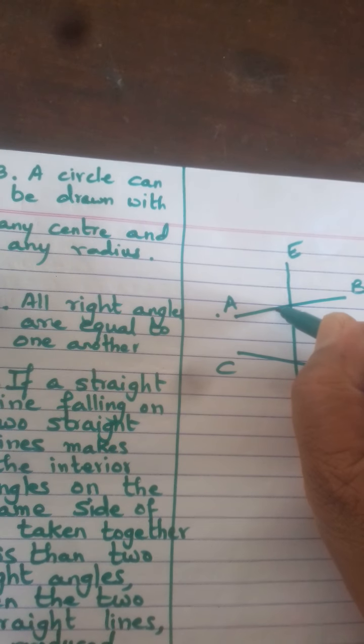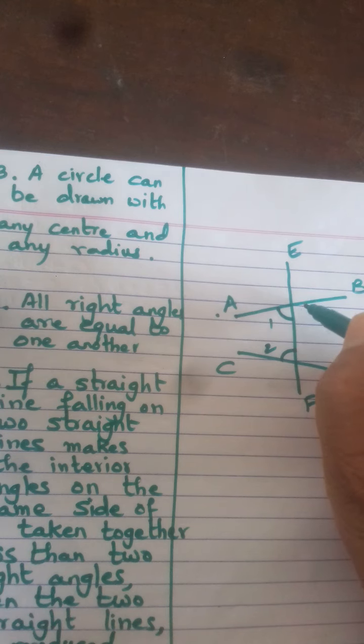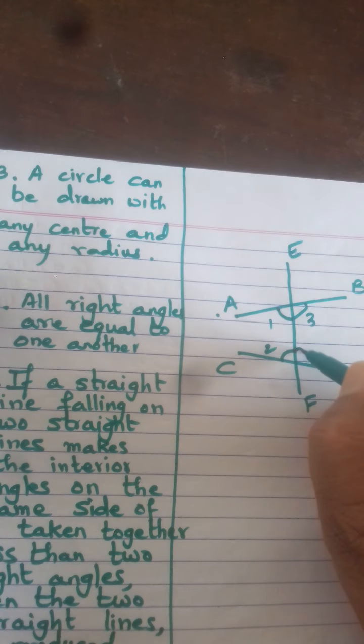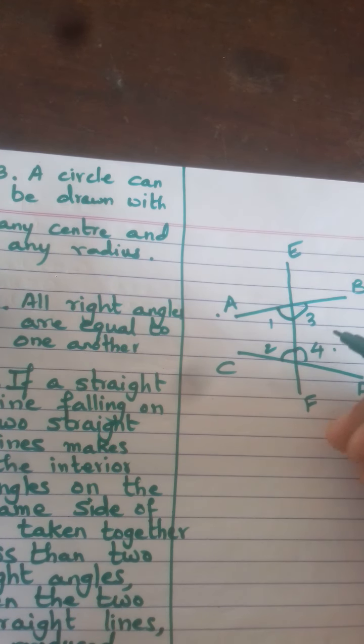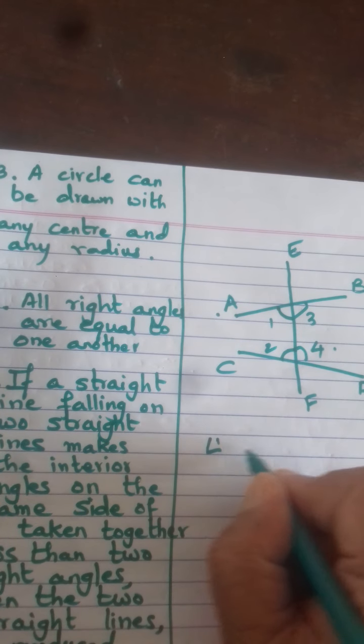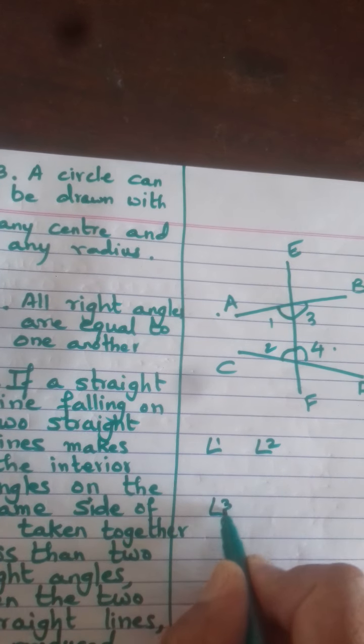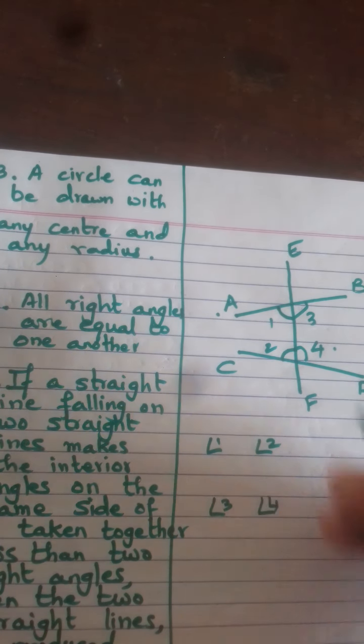Then these will be the interior angles: interior angles 1 and 2 on this side, and interior angles 3 and 4 on the other side.